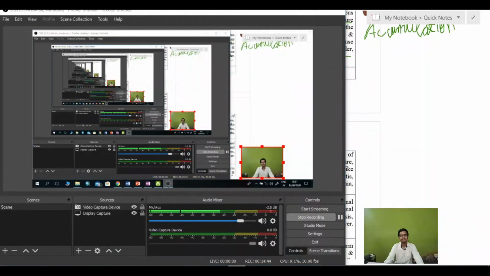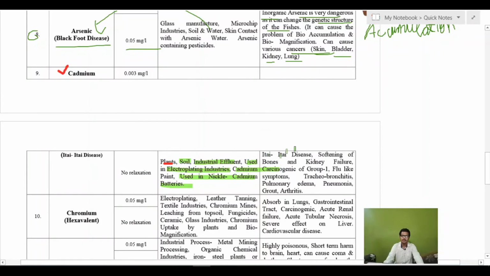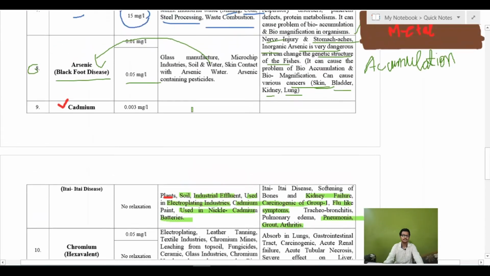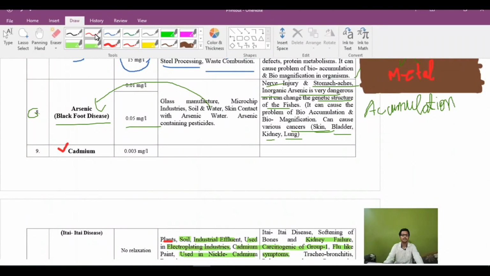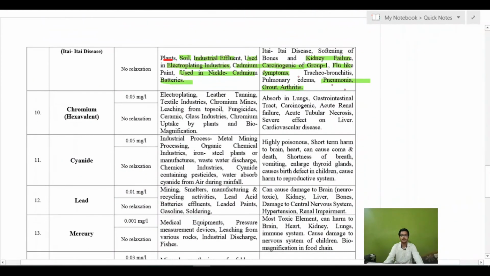There will also be a problem of Itai-Itai disease. It causes softening of bones, a problem called osteoporosis, and causes kidney failure, and it is carcinogenic, group 1. It can also cause flu-like symptoms and tracheobronchitis, pulmonary edema and pneumonia, and it will cause gout and arthritis also. So that is why cadmium is very, very toxic in nature, causing various problems in water, and various problems to humans as well as the plants itself.